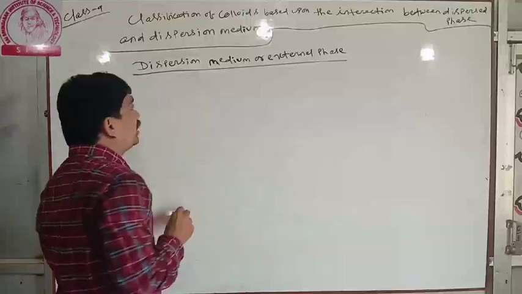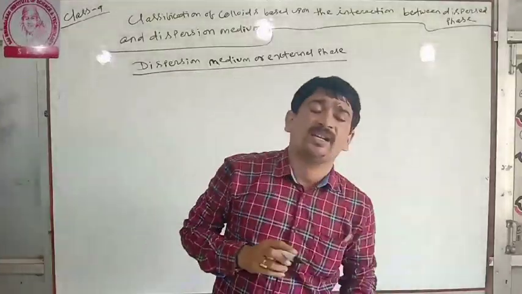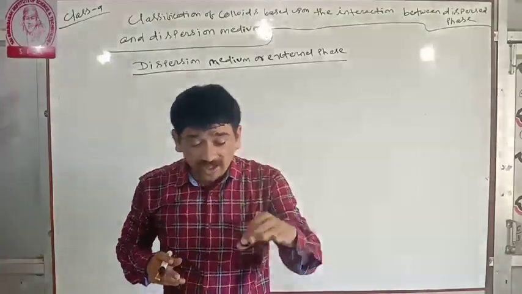So what is the dispersion medium or external phase? It is generally the component present in excess.